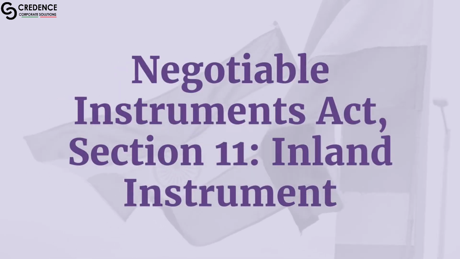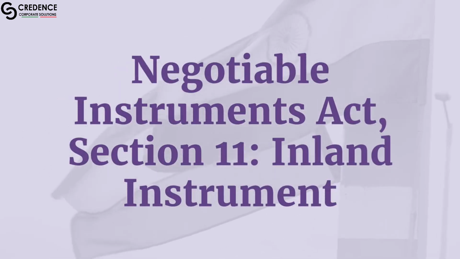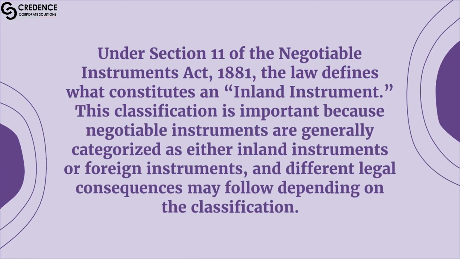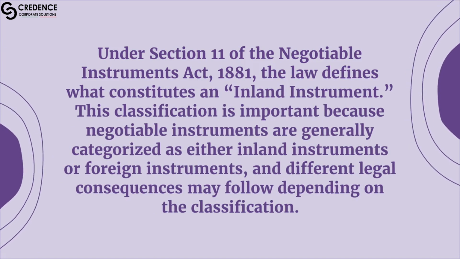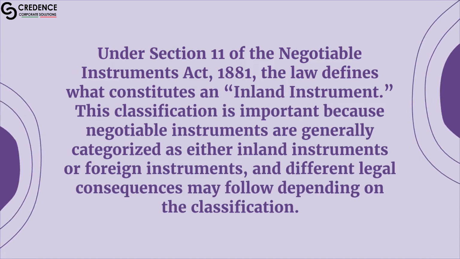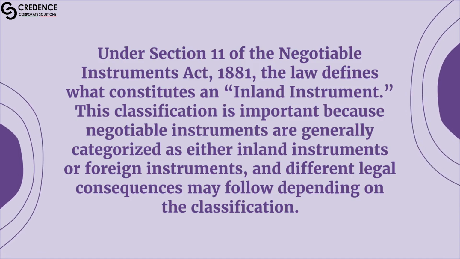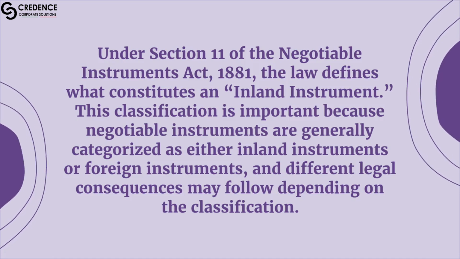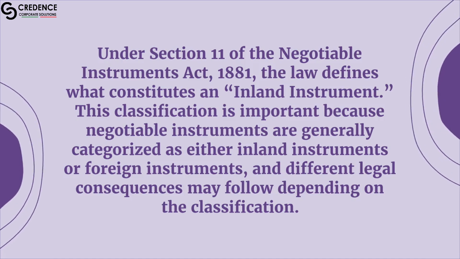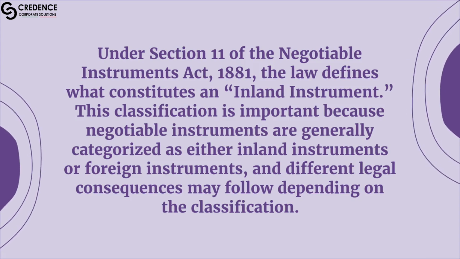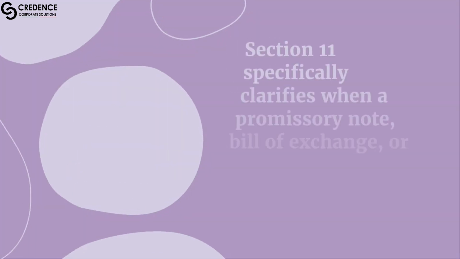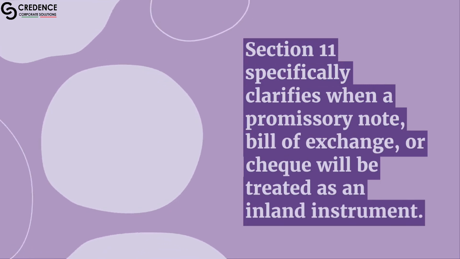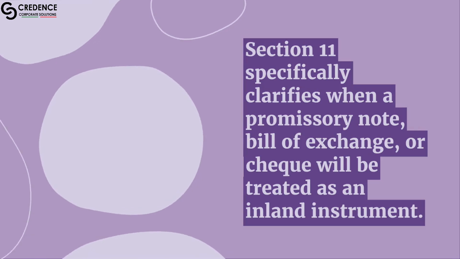Negotiable Instruments Act, Section 11, Inland Instrument. Under Section 11 of the Negotiable Instruments Act, 1881, the law defines what constitutes an inland instrument. This classification is important because negotiable instruments are generally categorized as either inland instruments or foreign instruments, and different legal consequences may follow depending on the classification. Section 11 specifically clarifies when a promissory note, bill of exchange, or cheque will be treated as an inland instrument.